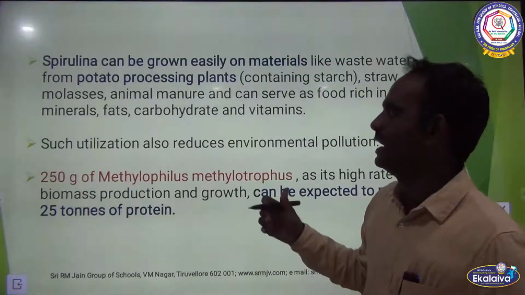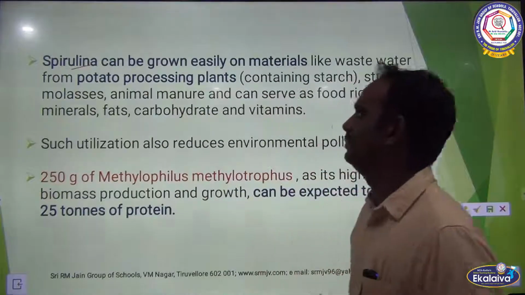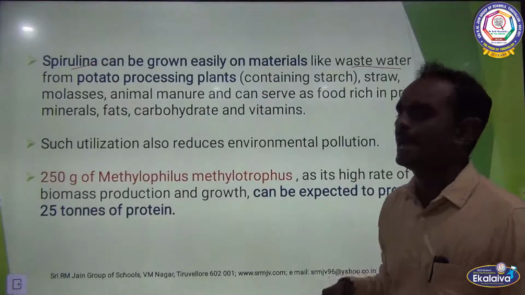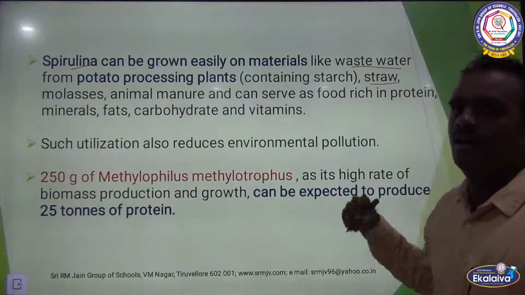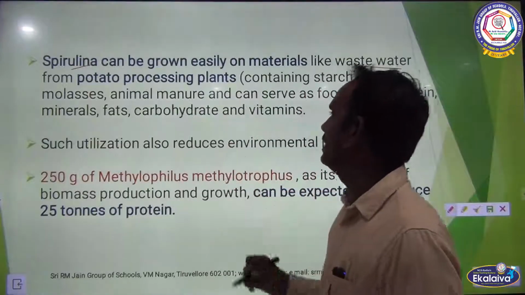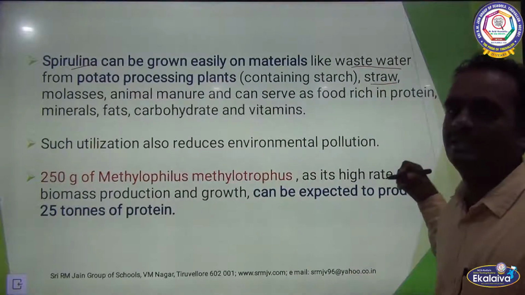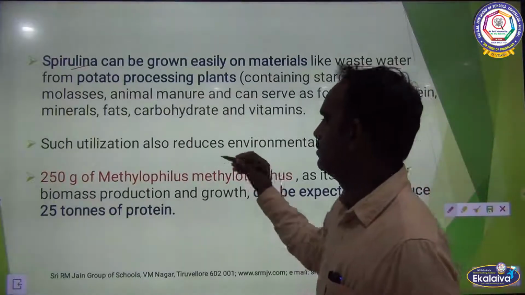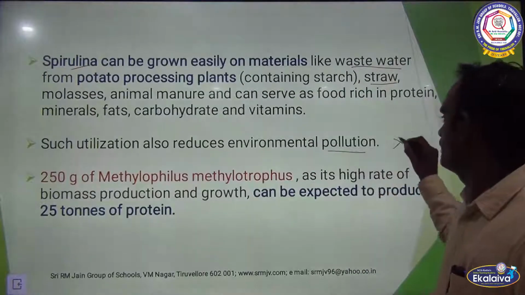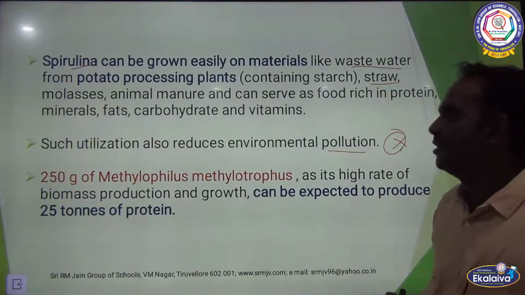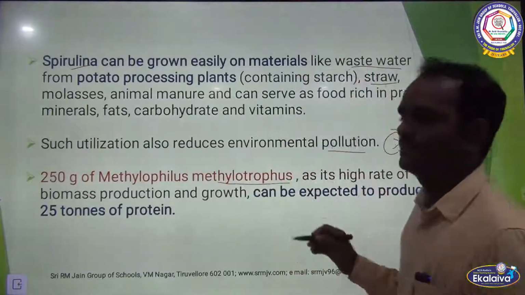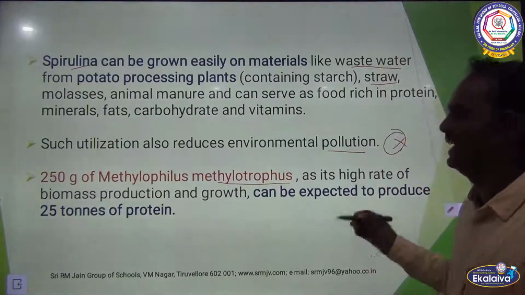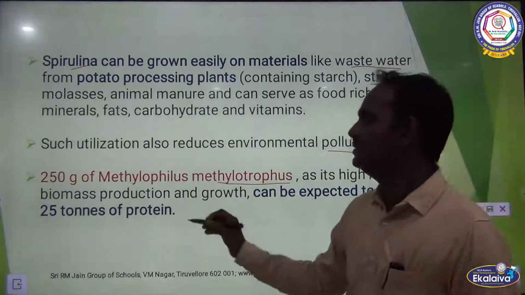Among these microorganisms, Spirulina is very important. Spirulina can be grown easily on materials like waste water from potato processing plants, straw, molasses and animal manure, and can serve as a food rich in protein, fats, carbohydrates and vitamins. Such utilization also reduces environmental pollution. 250 gram of Methylophilus methylotrophus, with its high rate of biomass production and growth, can be expected to produce 25 tons of protein.